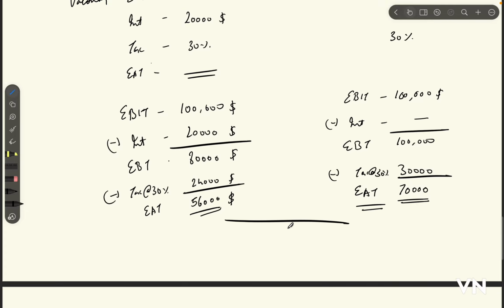Now what is the difference between these two? The difference is the interest portion. In scenario 1 we had interest of $20,000, and in scenario 2 we have interest of nil.